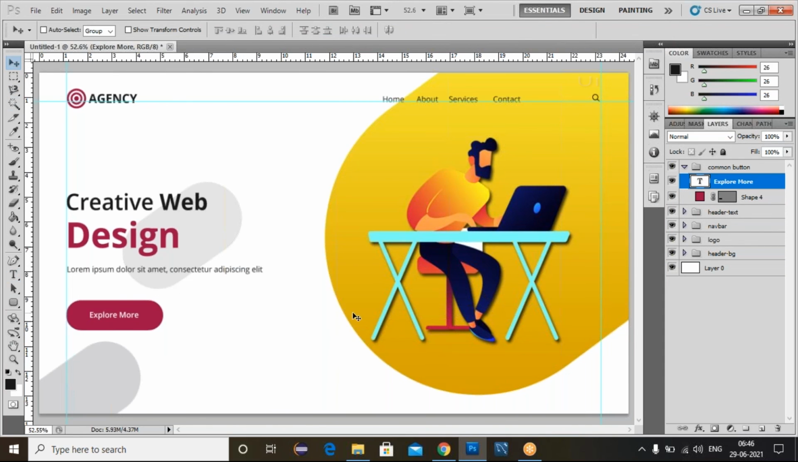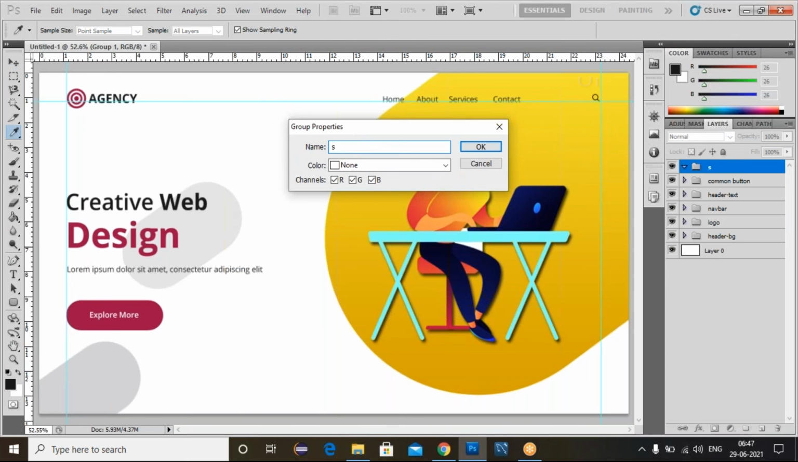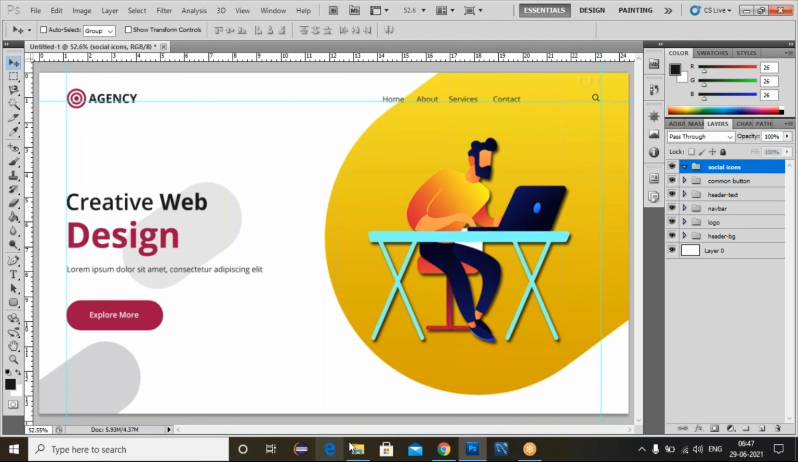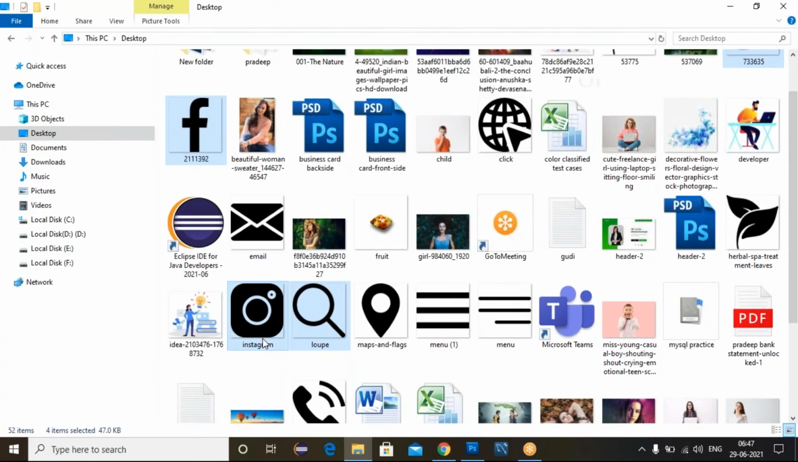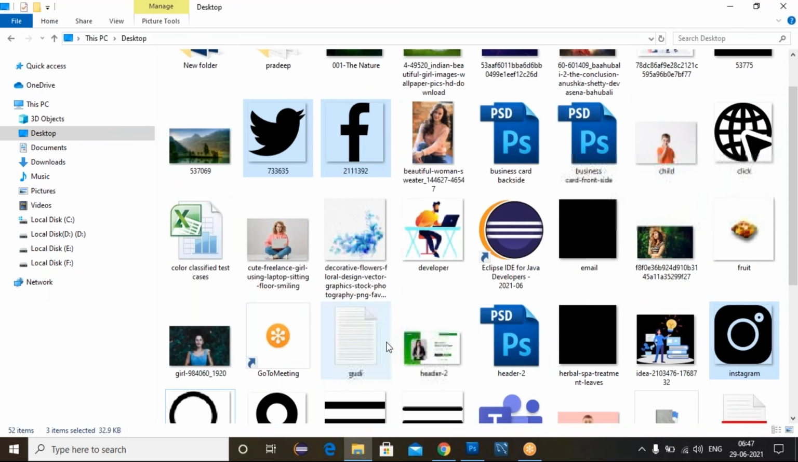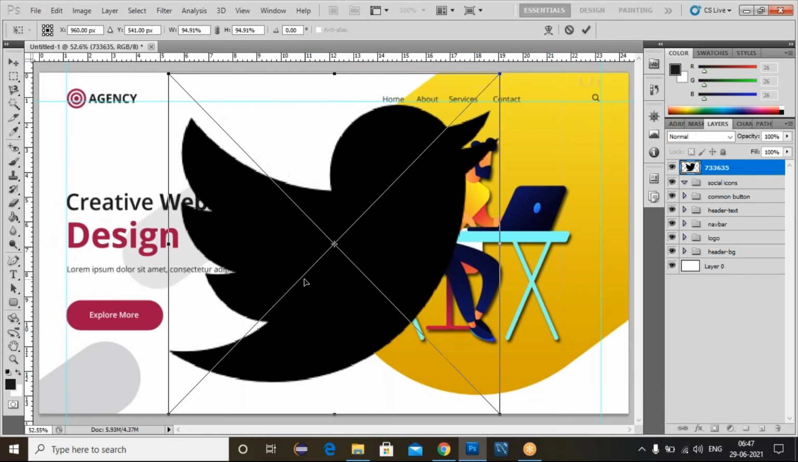And now we created the button. I need to place the social icons here. Create one more group. Double click on this one. We can rename this one social icons. Click on this one. Now go to this here. Select the social icons. Now you can drag into the Photoshop. Click on this enter to place the social icons.